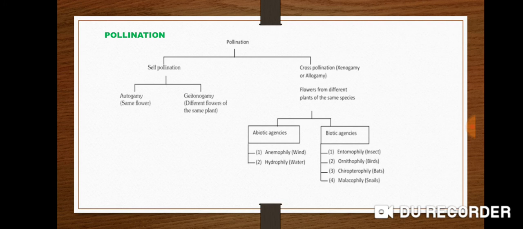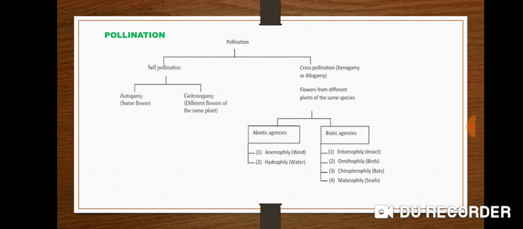Pollination is basically of two kinds: one is self-pollination and the other is cross-pollination. First we discuss self-pollination. The adaptations of the flower to achieve self-pollination: number one is homogamy. Homos means same. This is the condition in which the anthers and the stigmas of a bisexual flower mature at the same time.